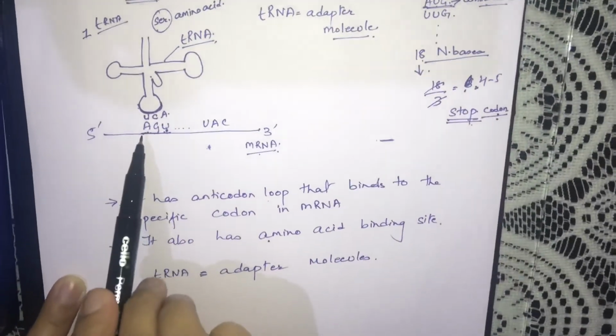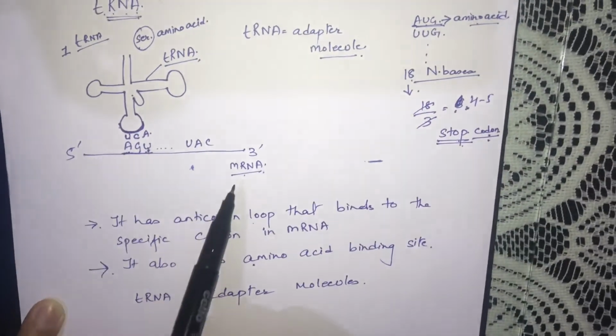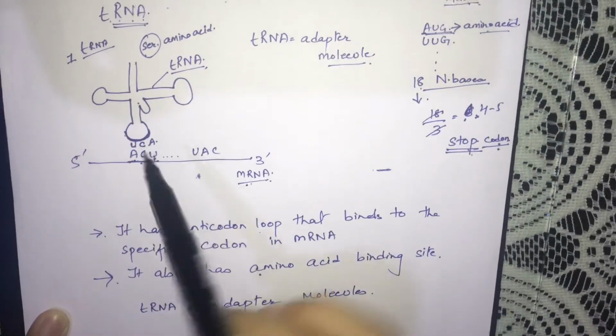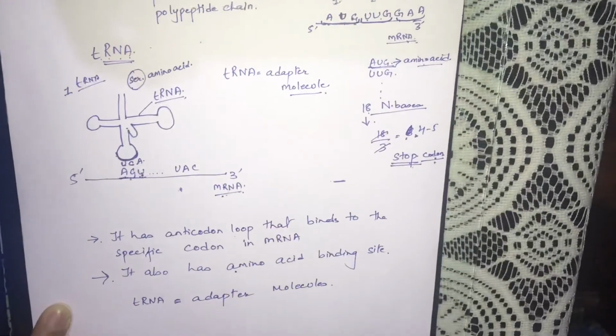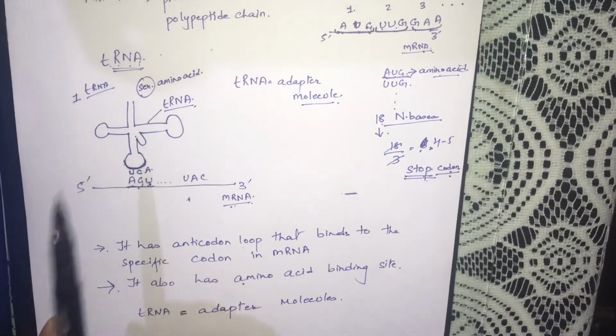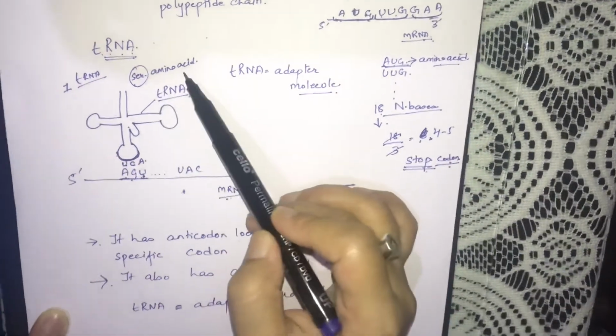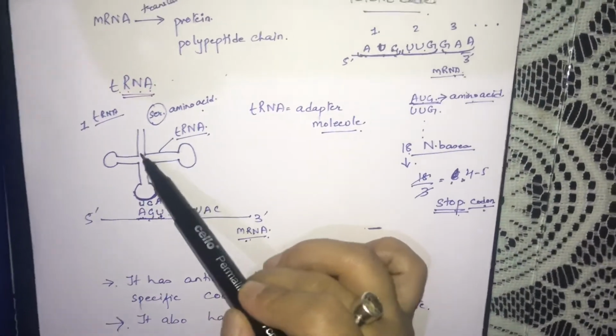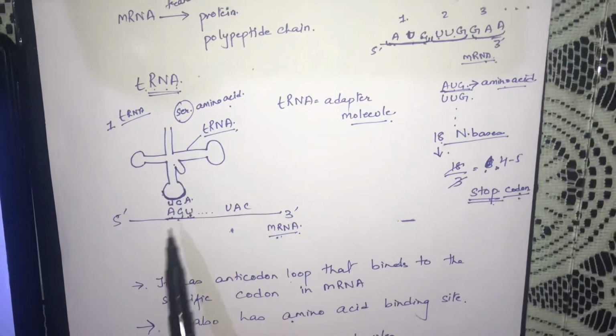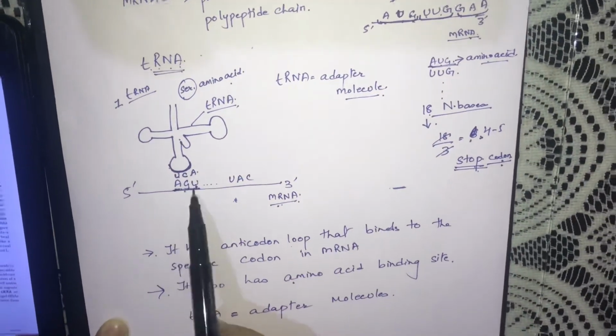It is binding to the codon sequence in mRNA, and at the same time it is binding to the free amino acid. But always remember, tRNA is specific for its amino acid. Not all amino acids can bind to the binding site of a tRNA. It depends upon the coding sequence in mRNA.